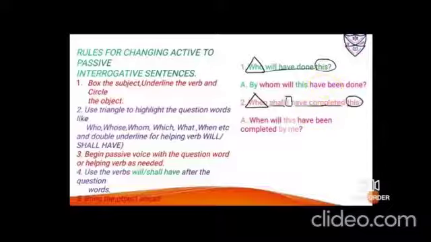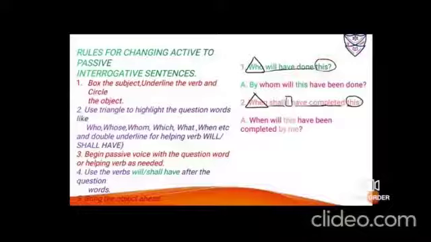Okay. Then the verb in its third form, V3, and finally drag the subject to the end. We'll put these rules into practice. That is, who will have done this? Now, as I've told you, it is WH, so you put a triangle. In the case of who, the subject always goes missing. Will have done is your verb, so you have to underline it. This is the object, so we have to circle it.